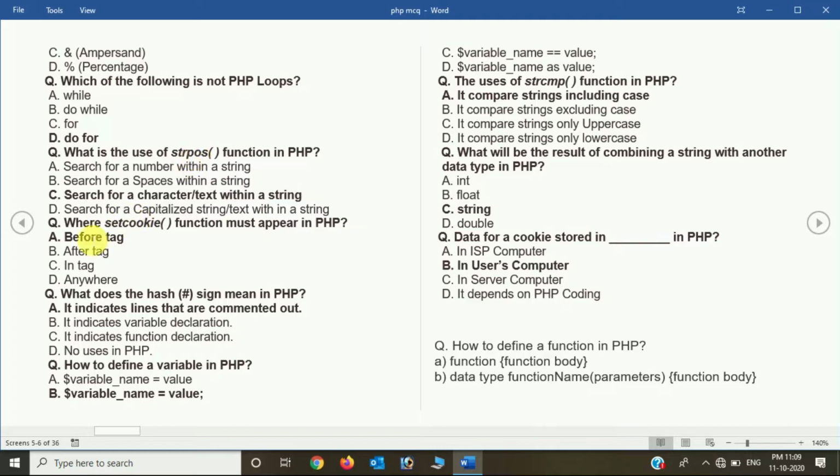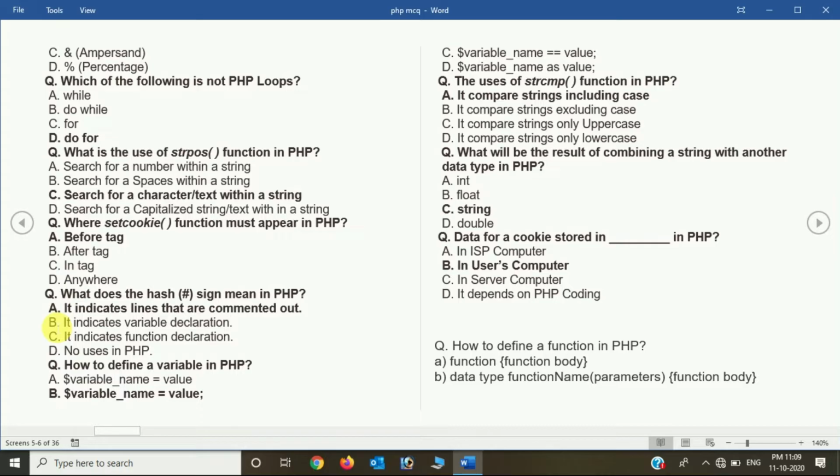Now where must a set cookie function appear in PHP? After tag, before tag, in tag, anywhere. So the answer is before tag, because whenever we are using the set cookie function, it must appear before the tag. And now what does the hash sign mean in PHP? So hash is basically used to indicate lines that are commented out. So in PHP, suppose you want to comment some section of code, it can be done with the help of hash.